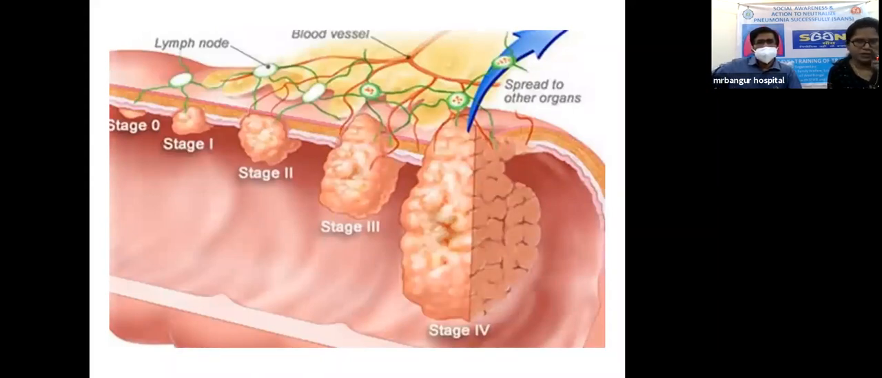Stage 0 is confined to carcinoma in situ. Stage 1 is confined to the mucosa and muscularis propria. Stage 2 is invasion through the bowel wall. Stage 3 is lymph node metastasis. Stage 4 is spread to other organs, distant metastasis.